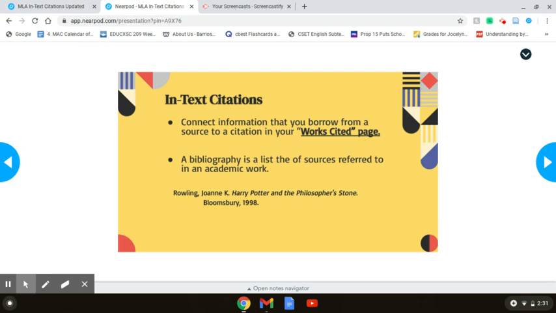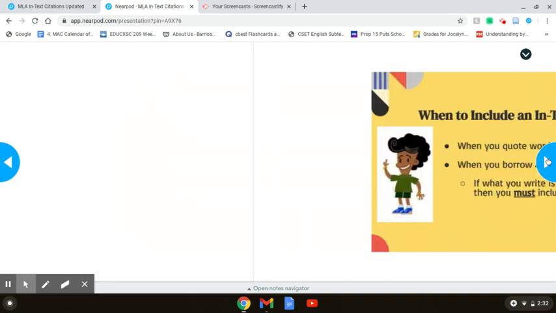A works cited page is where we're going to have all of the information from the citations that we use in our essays. In other forms of citation, this is called the bibliography, but this is a list of sources referred to in an academic work. So here we see an example, if I were to be referencing a Harry Potter novel in my works cited page.